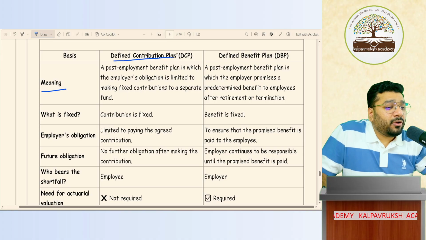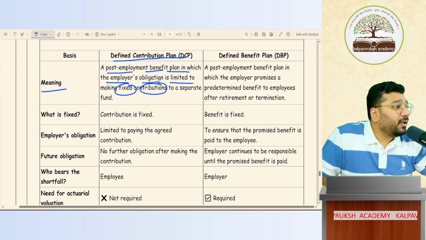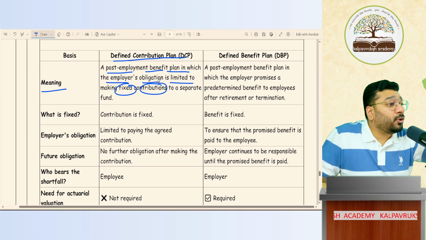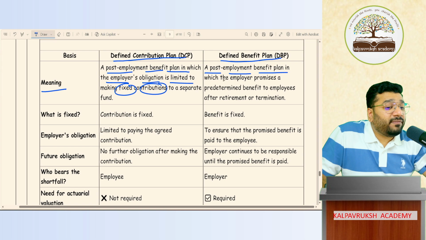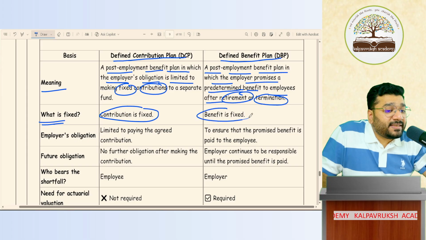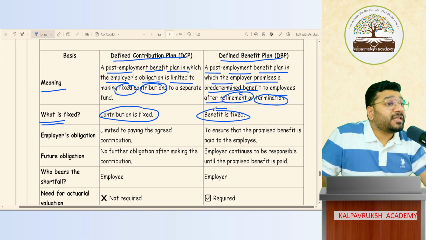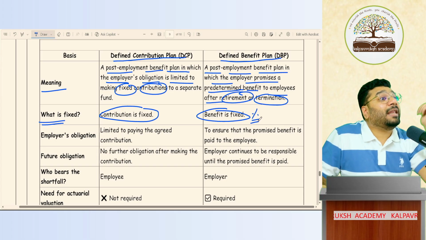Meaning, a defined contribution plan is a post-employment benefit plan in which the employer's obligation is limited to the fixed contribution that is made. Above and beyond that contribution, there is no liability of the employer. However, a defined benefit plan is a post-employment benefit plan where the employer promises a predetermined benefit to the employee after retirement and termination. What is fixed in the first? Contribution is fixed. What is fixed here? Benefit is fixed. The benefit is not fixed in absolute amount. It is fixed in percentage or some calculative amount.